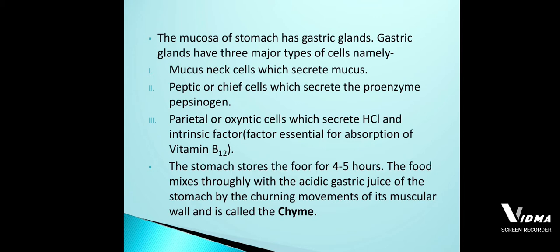The gastric gland consists of three different types of cells, where those three different types of cells secrete the mucus, then the inactive proenzyme called pepsinogen, and they also secrete the hydrochloric acid.